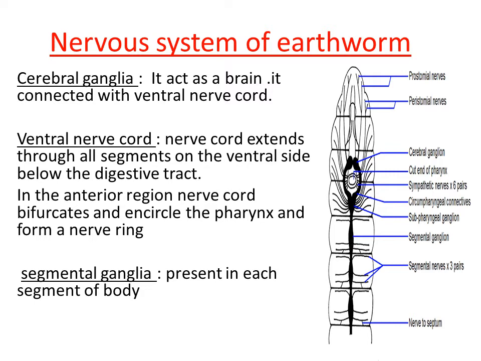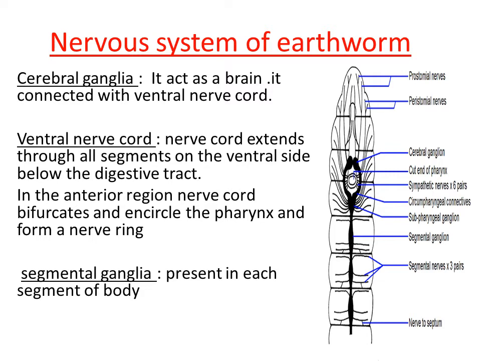If you touch that worm with the help of a stick, it starts moving, right? So how does it start moving? Each of the segments consists of ganglia. So that ganglia receives the signal, and it will send that signal to different ganglia, and finally the message goes to the cerebral ganglia, right?